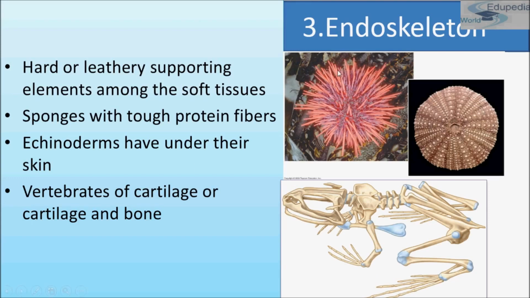And the bones of the vertebrate are composed of tissues, whereas sponges have no true tissues. Endoskeleton provides support for the body and it protects internal organs and it allows for movement as well, through contraction of muscle attached to the skeleton.